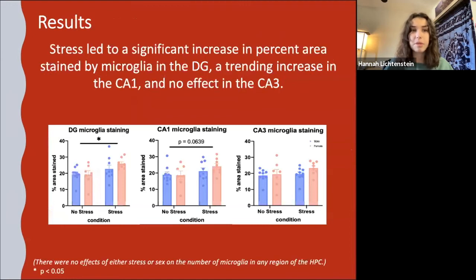Then we used these images to conduct some experimental analysis, and we found that stress led to a significant increase in the percent area stained by microglia in the dentate gyrus, a trending increase in the CA1 and no effect in the CA3. And then when we examined the effects of stress or sex on the number of microglia in any region of the hippocampus, we didn't find any significant effects.